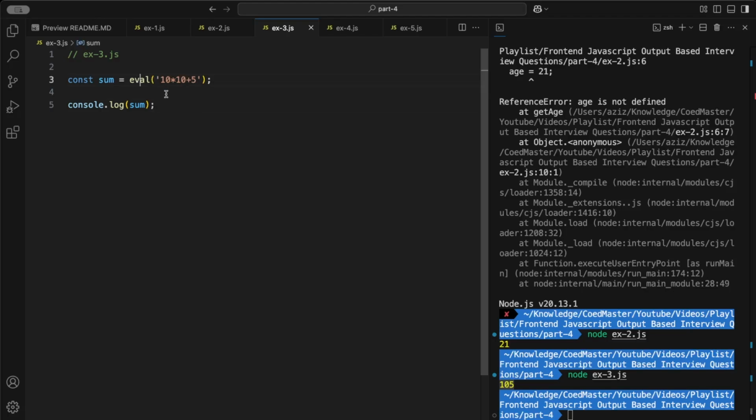So when this eval function evaluates this expression, it will become 10 times 10 plus 5, which is equal to 105, which is why we are getting 105 in the console. Amazing. Now let's move on to the next question.